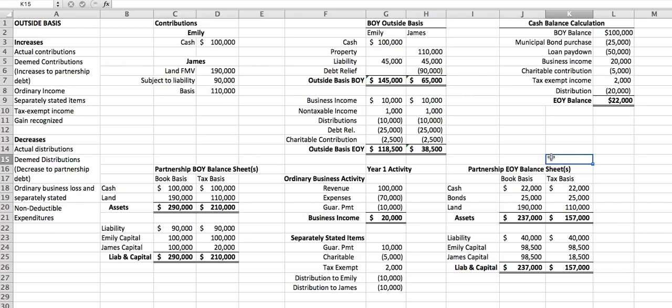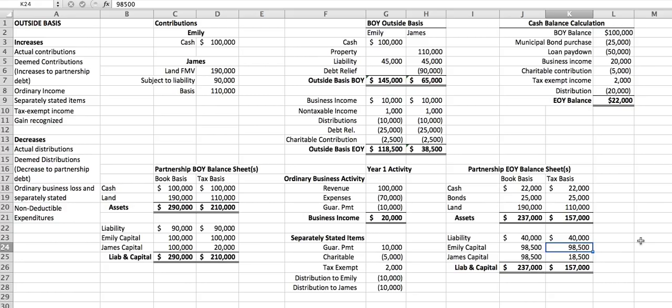Part D says, what is Emily's book capital account and what is her tax capital account on the balance sheet? So we look at the end of the year. Emily's capital account, again, is $98,500, and we've already walked through how we got to that calculation. We look at her tax basis, it's the same.